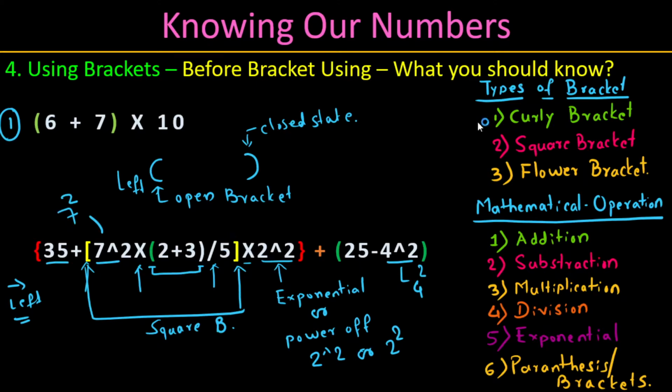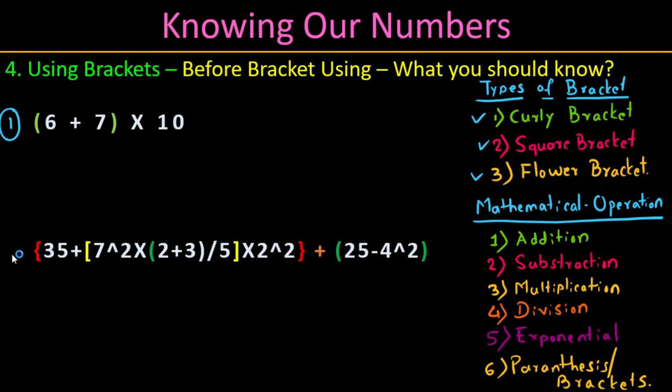Now I have listed them. It has a curly bracket. The yellow one is a square bracket. Okay, this is the one. And you see the red one is a flower bracket. The flower bracket is also used in defining sets, which we will study in the next class.